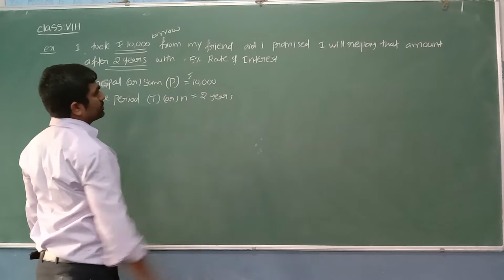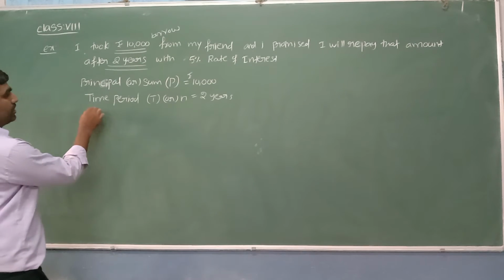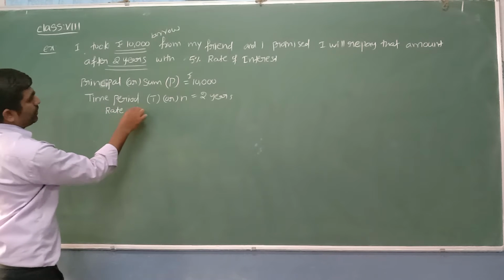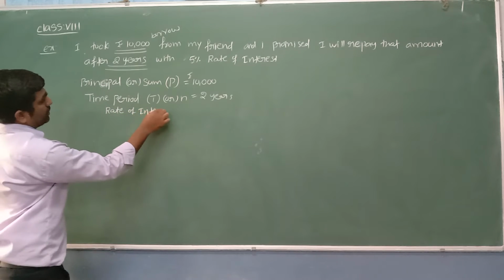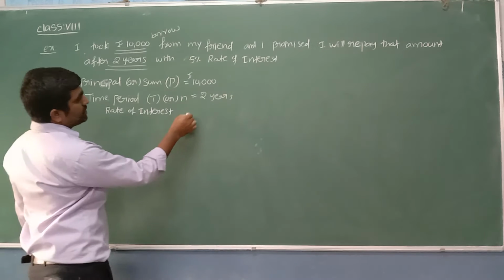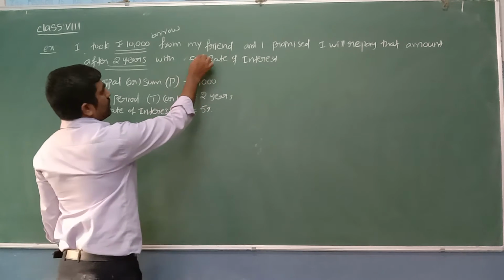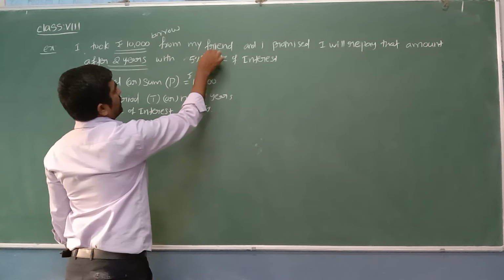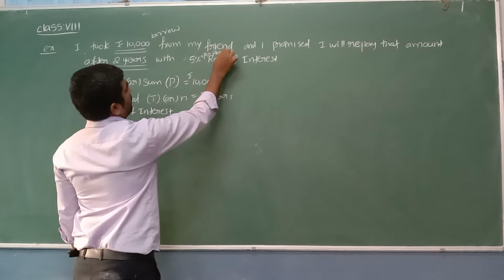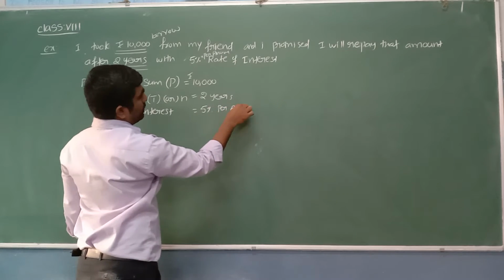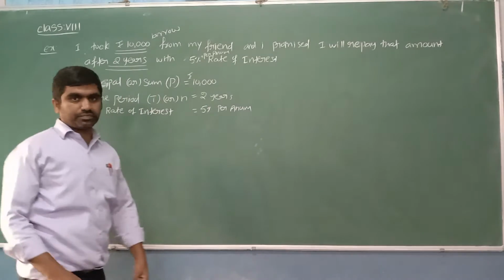Here it is rupees 10,000. And the rate of interest: how much is there here? 5%, 5% per annum. Per annum means per year.